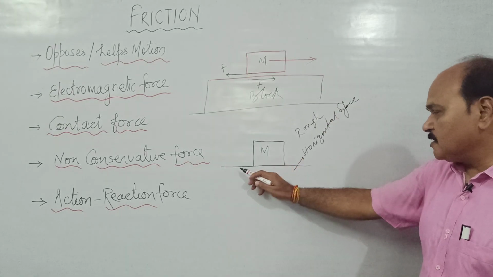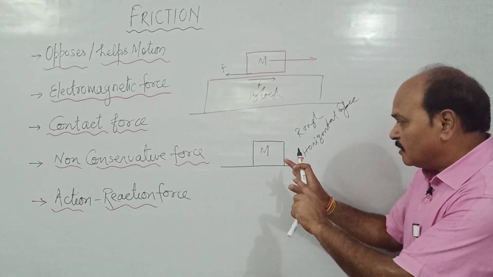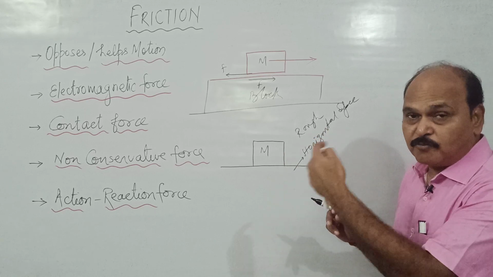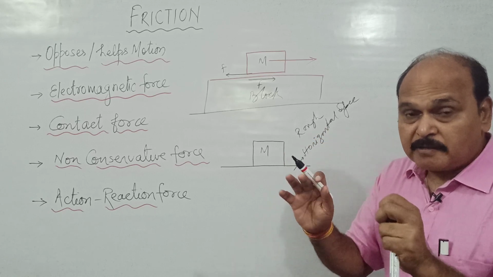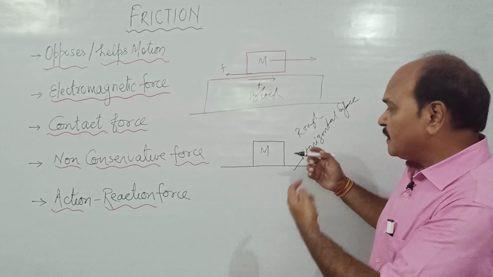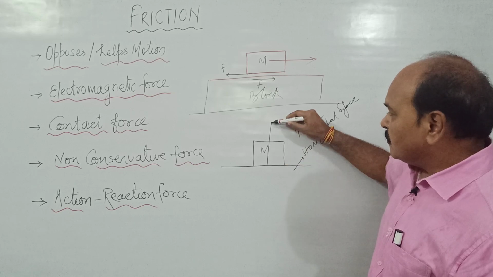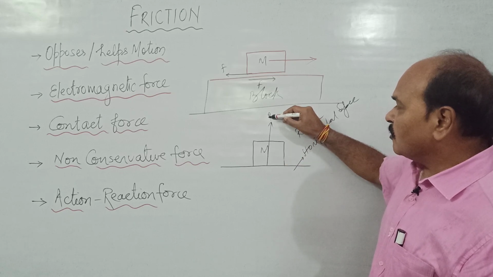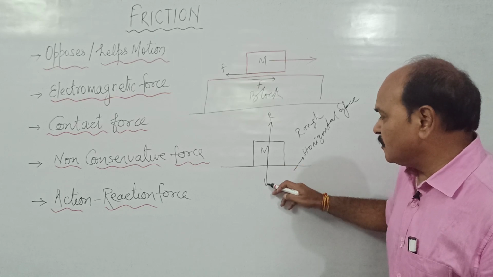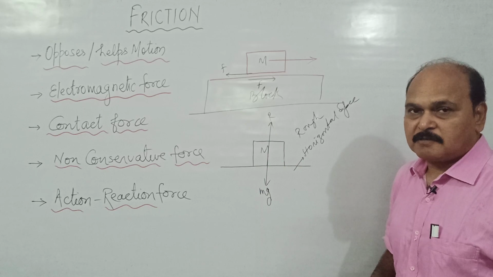If this body is placed over this rough horizontal surface and there is no external force acting over this mass, there is no force applied, there is no attempt made to move this mass. In that case, what happens? The contact force is along normal, and the weight of the body is always vertically downward. So in this case, there is no force of friction.